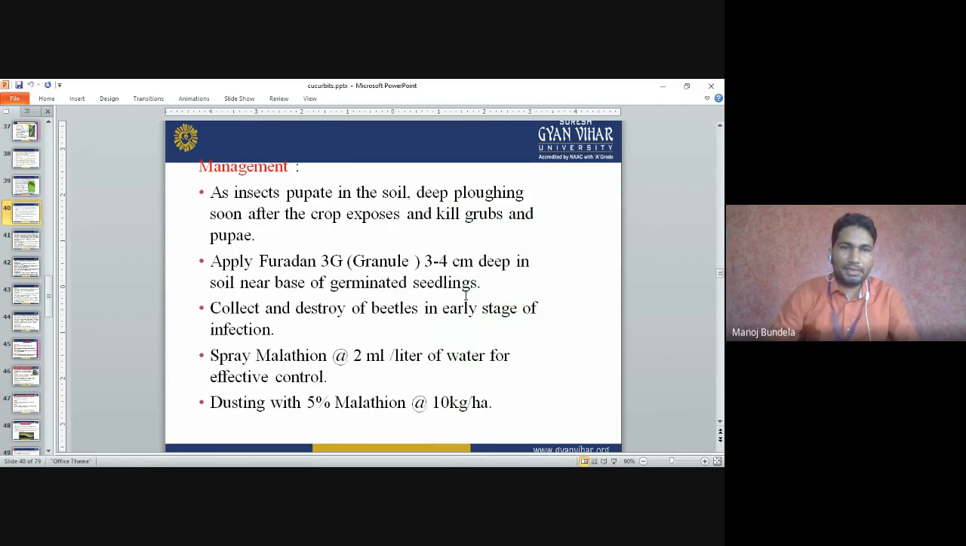Management: As the insect pupates in the soil, deep plowing soon after the crop exposes and kills the grub and pupae. Apply Furadan 3G granules 3 to 4 cm deep in the soil near the base of the germinated seedling. Collect and destroy the beetles in the early stage of infestation. Spray malathion 2 ml per liter of water for effective control, or dust with 5% malathion at 10 kg per hectare.